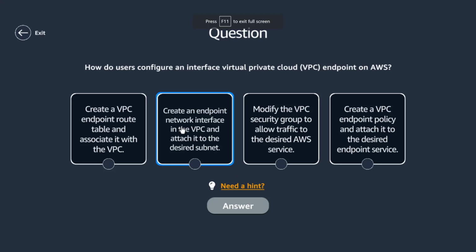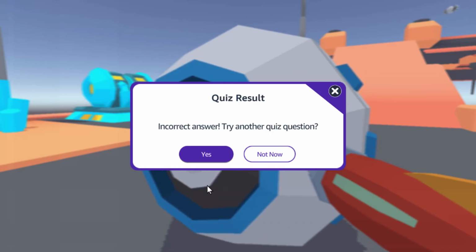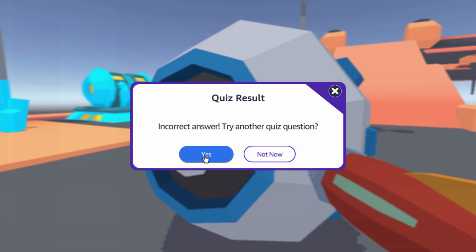Let's see. How do users configure an interface virtual private cloud endpoint on AWS? Okay. How do we do that? Create an endpoint network interface in the VPC and attach it to the desired subnet. Modify the VPC security group to allow, nope. Create a VPC endpoint policy and attach it to the desired endpoint service. I think we do this, right? Yeah, I think it is this one. Oh man, I should have checked the hint. 1 2.